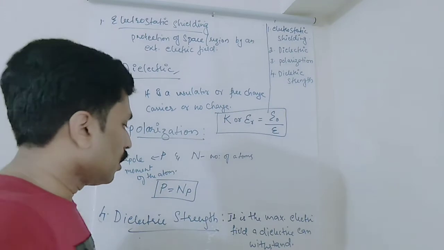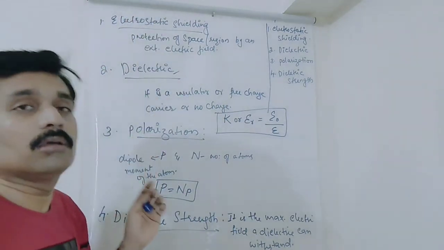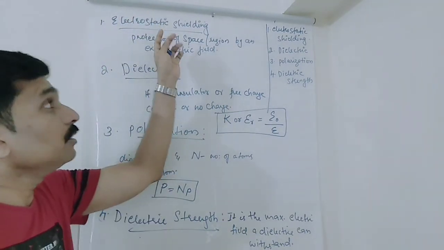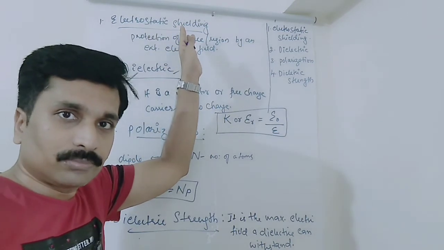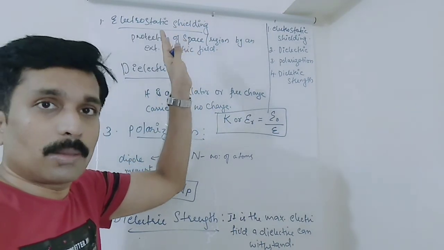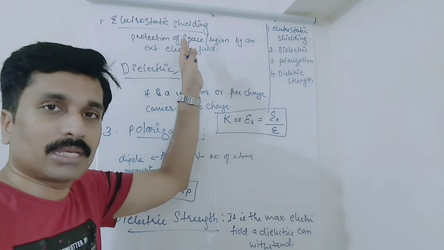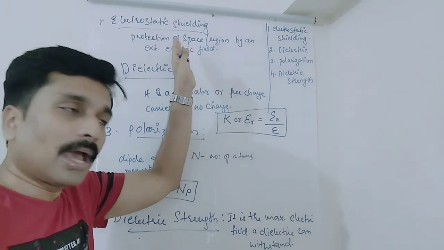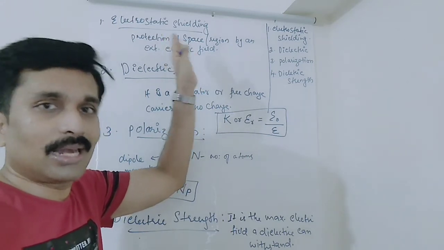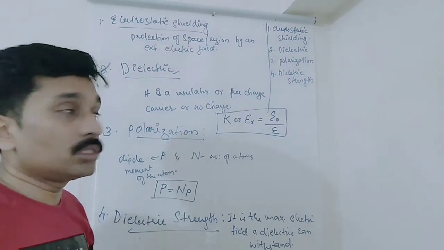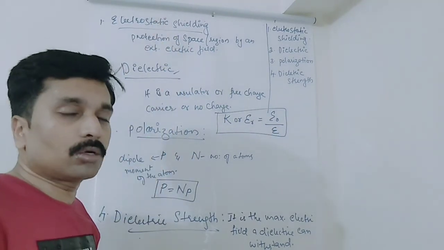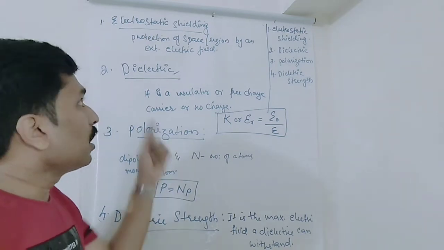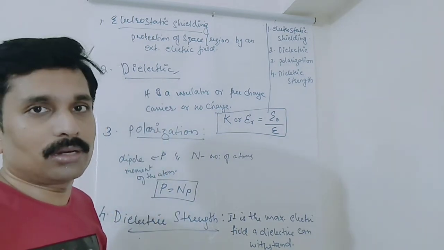Now I am recapping from the beginning. Electrostatic shielding is the process of protecting a space or region from an external electric field, and as we know, inside a conductor the electric field is zero. So this process is known as electrostatic shielding. Next is dielectric.